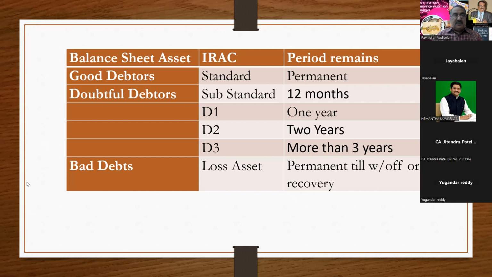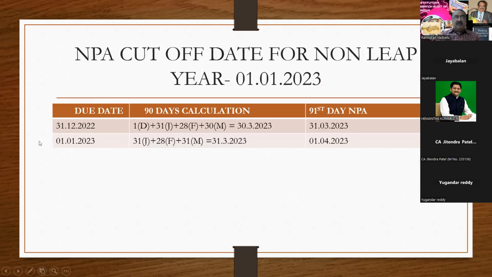So I'm moving to the next slide. This is a very important slide. Let us take the due date as 31/12/22. You add 90 days, and the 90 days end on 31/3/23. The principal is due on 31/12/22, and when you add the 90 days, it ends on 31/3/23. Then the 91st day is called NPA.